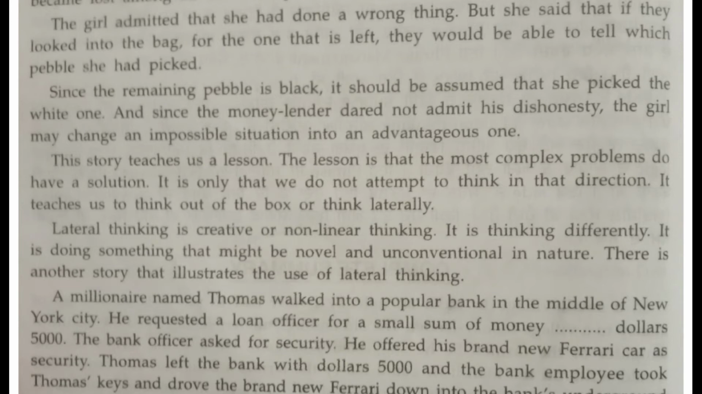So, according to the second condition put by the moneylender before the farmer and his daughter, if the girl picked the white colored pebble, she need not marry him, and the father's debt would still be written off. Since the remaining pebble is black, it should be assumed that she picked the white colored pebble, and since the moneylender dared not admit his dishonesty, the girl changed an impossible situation into an advantageous one.